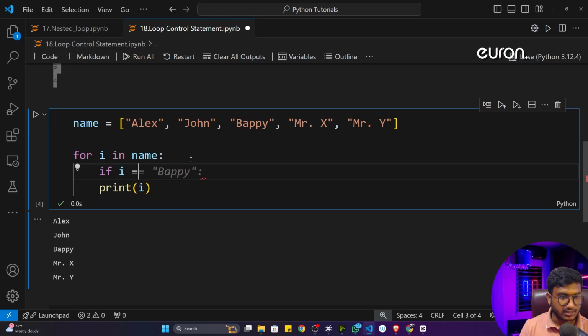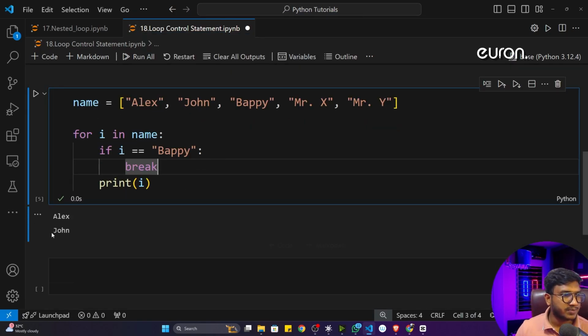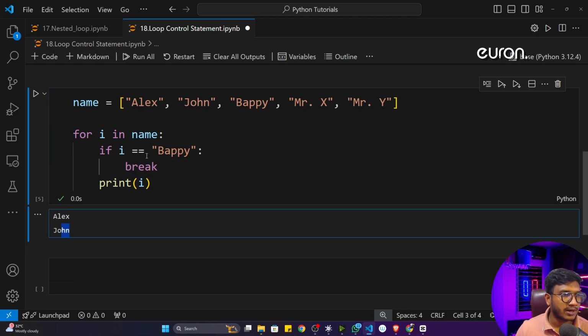I'll just write if i is equal to Bappi. So what I will do, I'll just simply break this particular loop. Okay, now see. Now you can see it is breaking that particular loop and Alex and John have been printed. Whenever it comes, it breaks that loop.